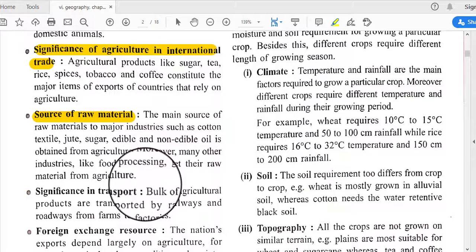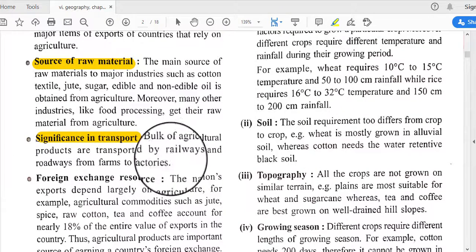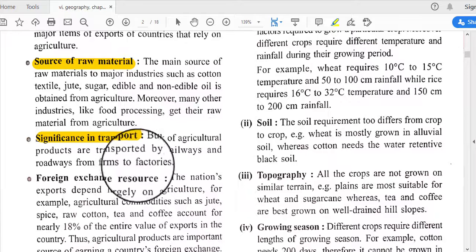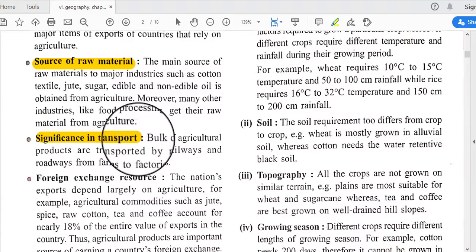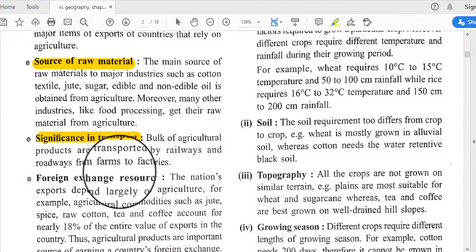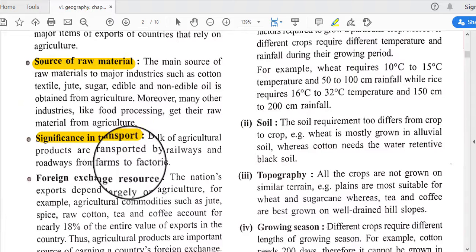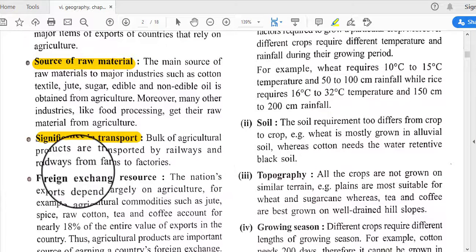Like wheat. Next is significance in transport. Bulk of agricultural products are transported by railways and roadways from farms to factories. So agriculture plays a very important role in the transport system, because we need to transport bulk agricultural products from the production center, from the field, to the industries. That's where we need the help of railways and roadways.